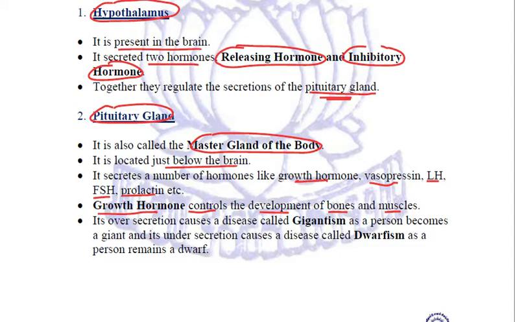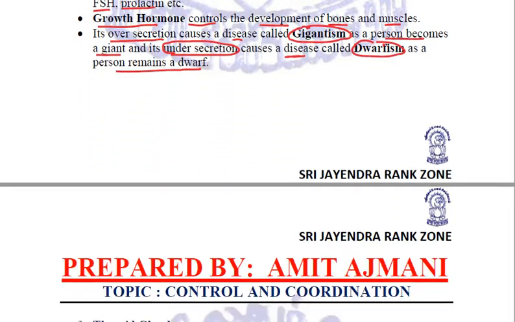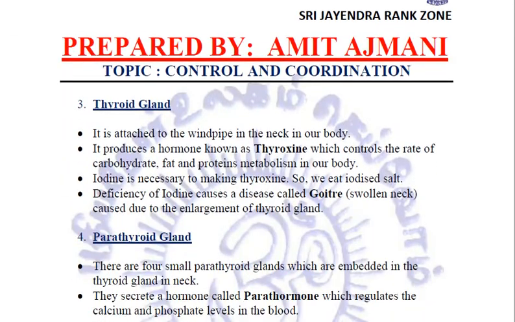How? Because if it is over secreted in our body, it causes a disease called gigantism, in which a person becomes a giant. And if it is secreted in lesser quantity, its under secretion also once again causes problem in the form of a disease called dwarfism, in which a person remains a dwarf because the growth hormone has not been secreted sufficiently, so the growth has not taken place properly, right? The next endocrine gland is our thyroid gland, quite important.